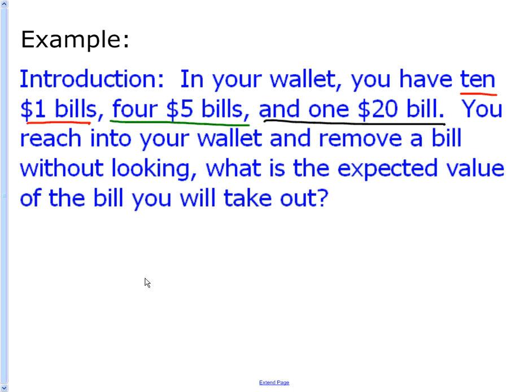Okay, but somewhere in between is a fair price that would be exactly the fair amount. That's what expected value helps you to figure out. And it has P times A and then add them all up. Well, I got to figure out the probability of getting a 1 and then multiply by the amount I get if I get a 1, which is 1. And then do that for the 5s and then do that for the $20 bill. Would you please figure out P times A for all of those and then add them all up? I'll pause while you do that.